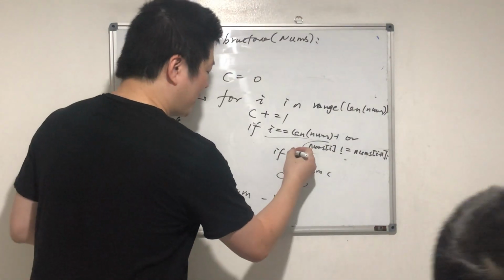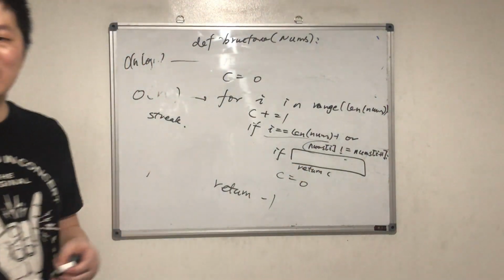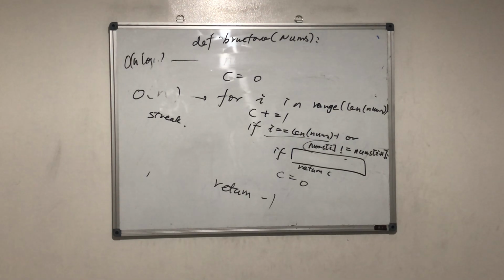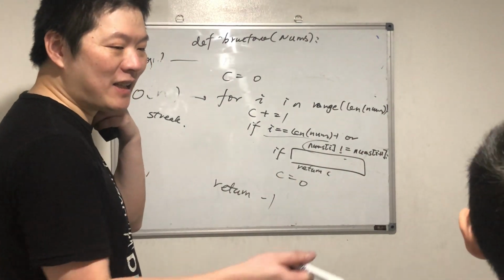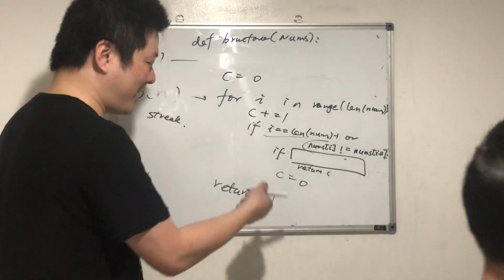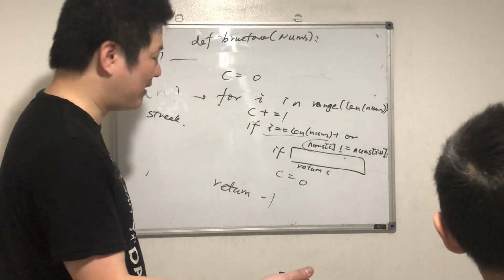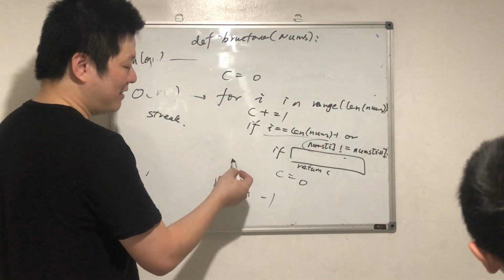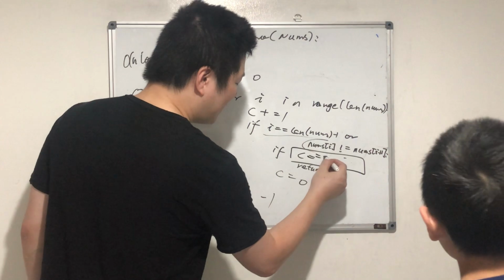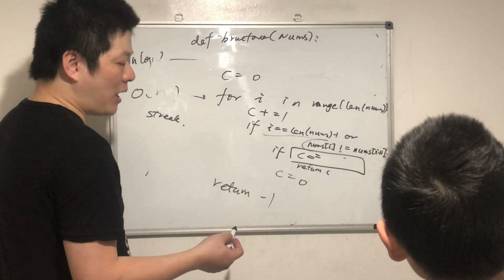So what should I put here? And what else? You just say if it's a lucky number. How do you write it? If i in range. Which one is the counter? C. C equals what? Not i.